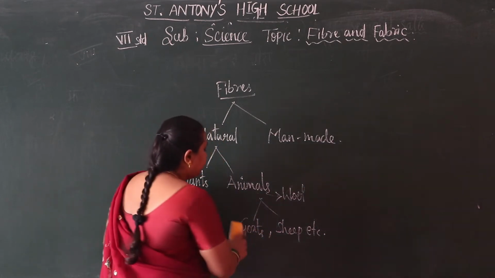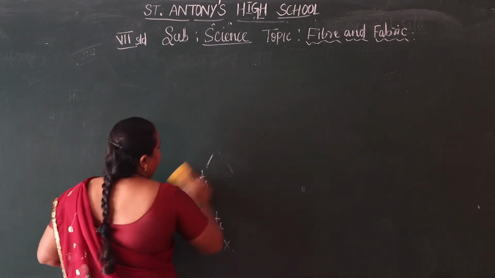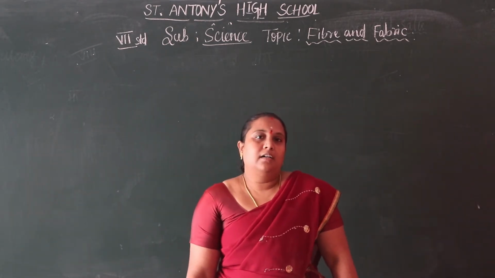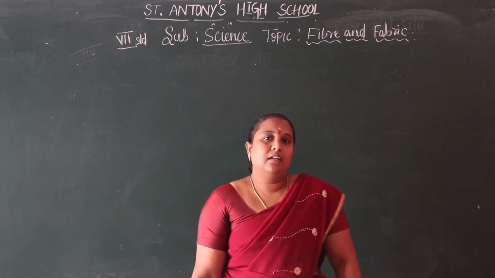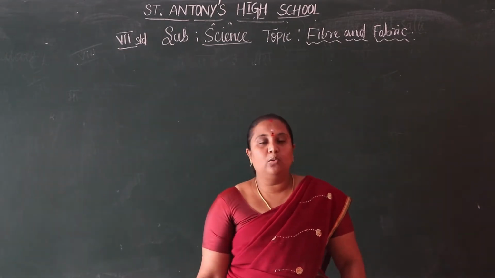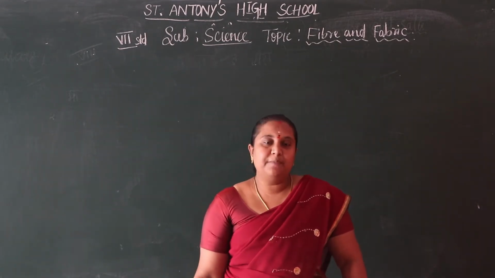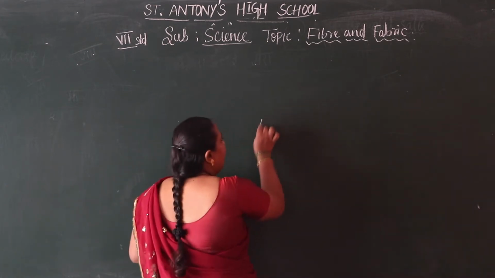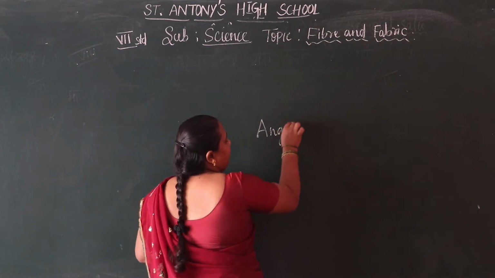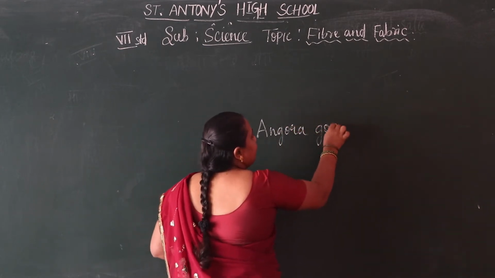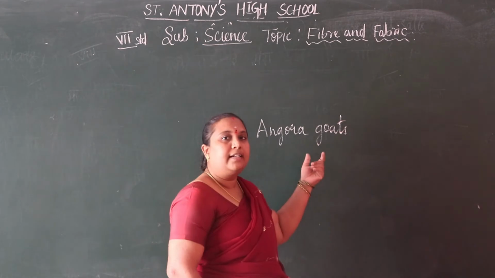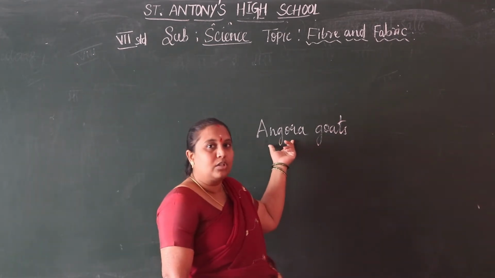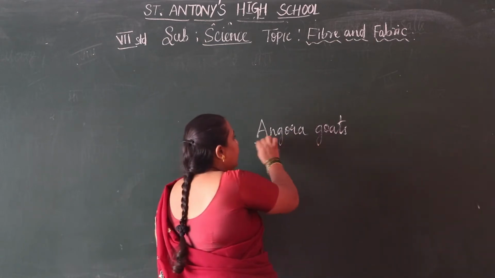Let us see the different places where we get wool. In Leh Ladakh we see good quality wool from sheep, and Angora goats. The wool we get from Angora goats is good quality.